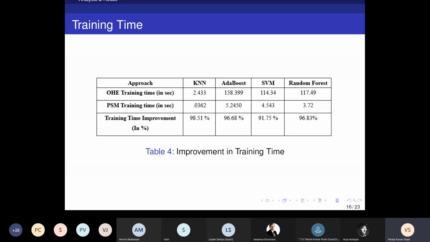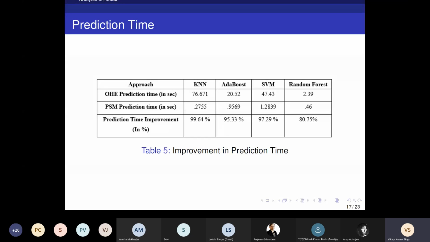When we check prediction time, with OHE processed data, KNN takes 76.67 seconds to predict the severity of disease. AdaBoost takes 20.52, SVM takes 47.43, Random Forest takes 2.39 seconds. While PSM has very little time: KNN takes 0.2755, AdaBoost takes only 0.9569, SVM 1.2839, and Random Forest just takes 0.46 seconds. So the prediction time improvement is around 80% to 99.64%. This is a huge improvement in terms of prediction time.